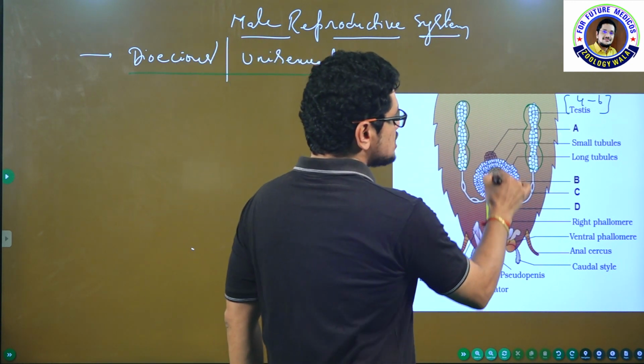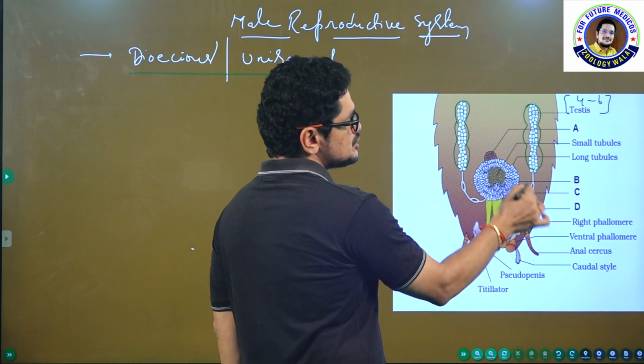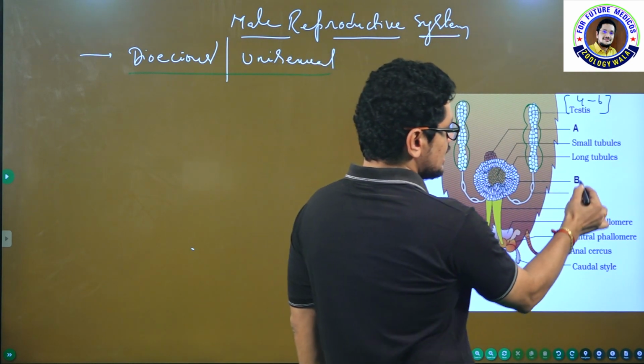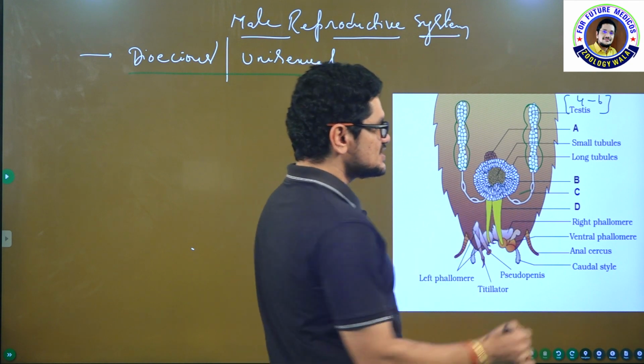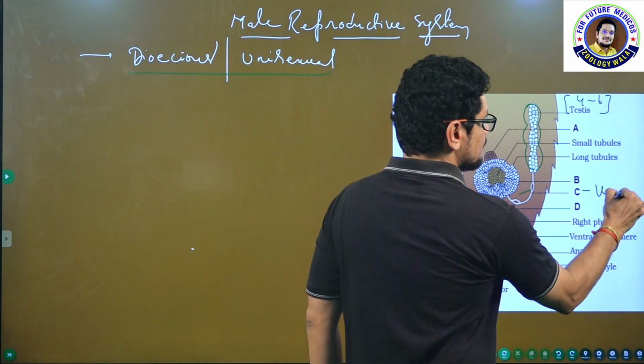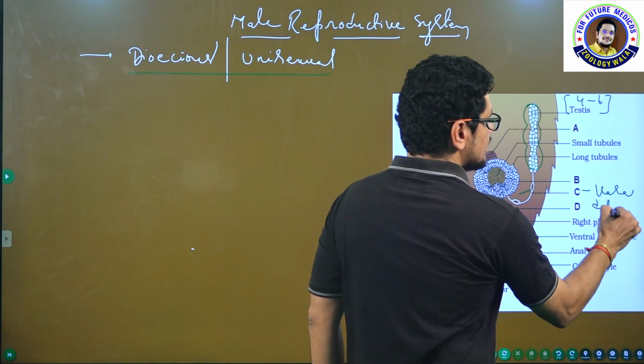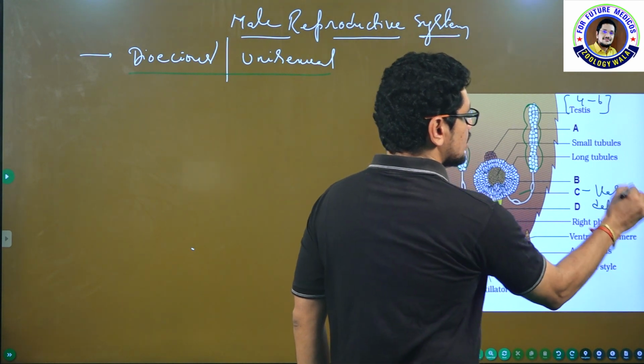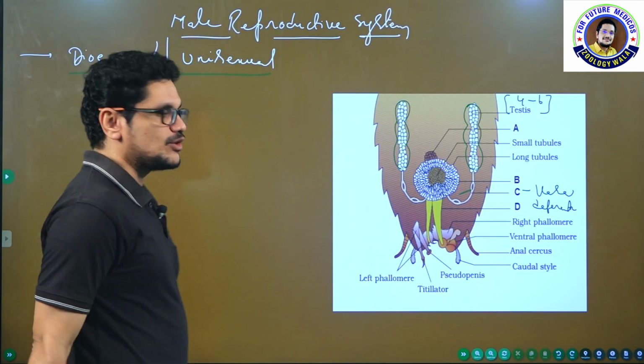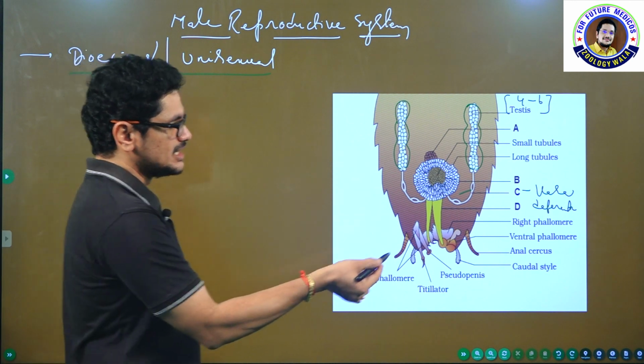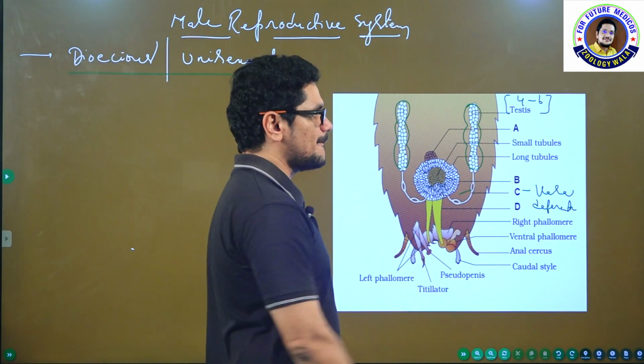And testis opens into this tube, which is vasa deferentia.